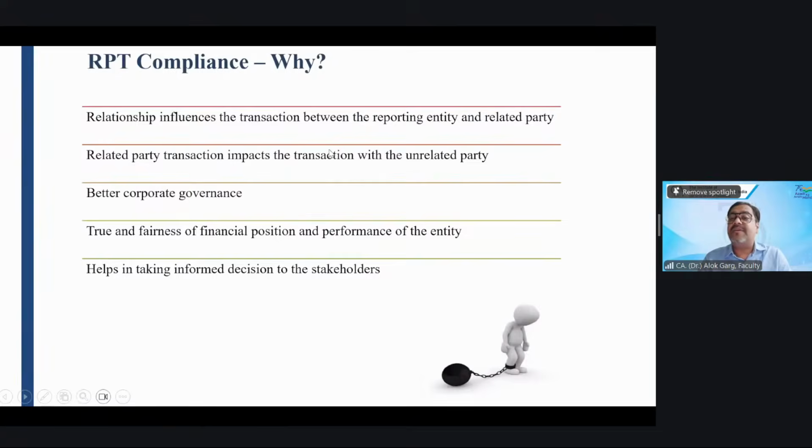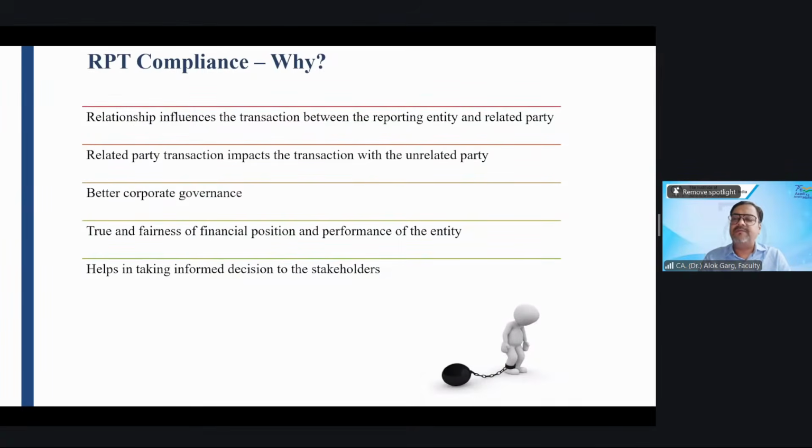Why is the related party standard mandatory and important? First of all, this related party standard is more of a corporate governance standard, right? I'm not saying that having a related party and entering into a transaction with a related party is a bad thing. No, right? But at times, this related party flags red flags in terms of governance of the companies. Why? Because a related party influences the transaction between the reporting entity and the related party.